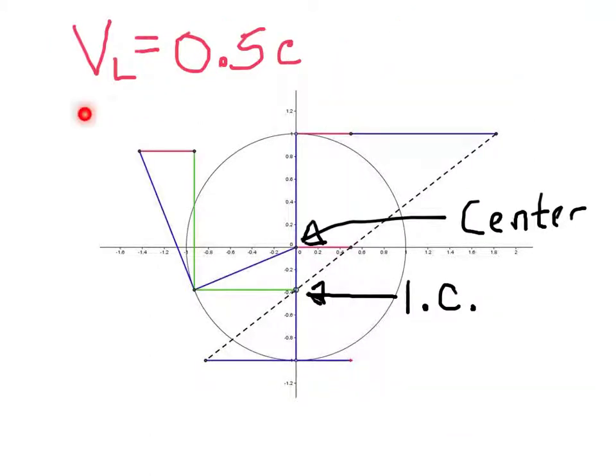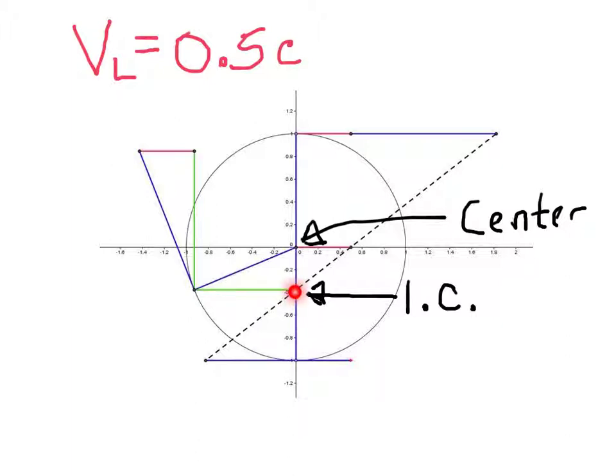Looking at our circle moving to the right with a linear velocity of 0.5 c, we have the center of the circle, and the linear velocity has forced the center of rotation, the instant center of rotation, to drop. If we go from the true center of the circle to this point on the perimeter and take the tangential velocity to it, we find this line here. We know our linear velocity is here, and we sum the two, and we get this resultant vector.